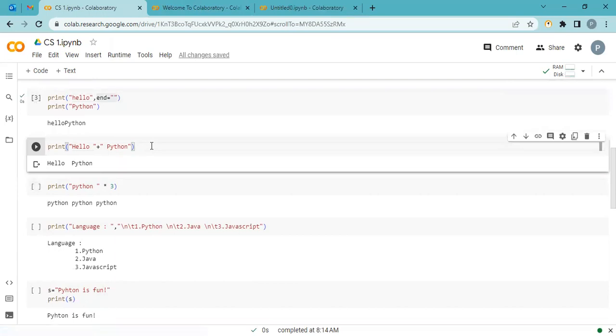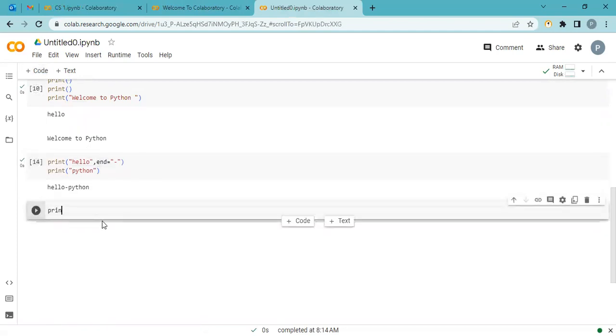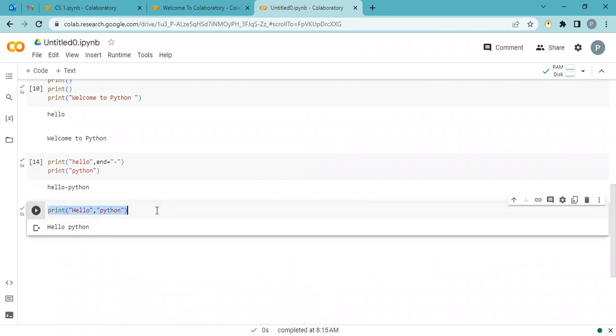Now again, very important. I am using a comma as a separator. Here the output is again the same: hello and Python. So why do we use the plus sign, not the comma? Let me explain that. Plus is a concatenation operator. It's a join operator. In simple language, if you want to remember, you say it like that. It's a join. This is the same thing. Same output I get, hello Python. No difference. Let me copy and execute.